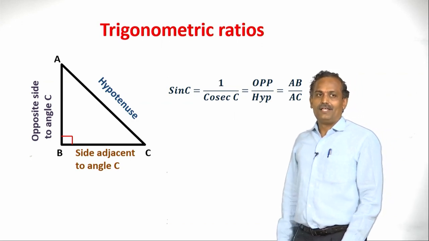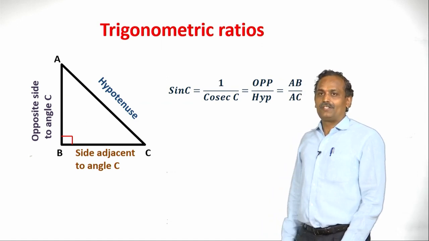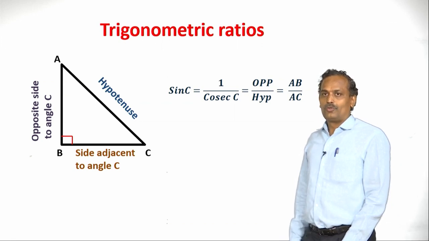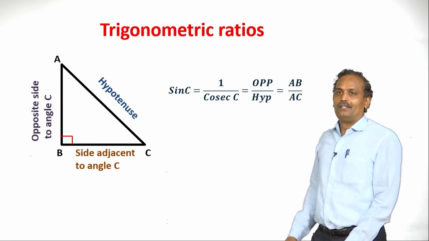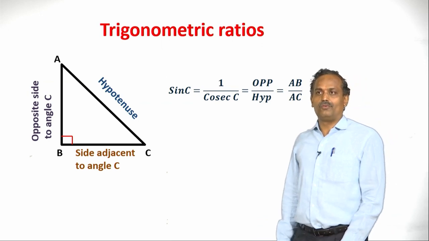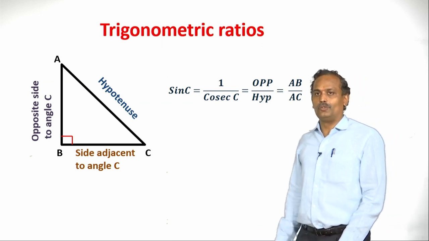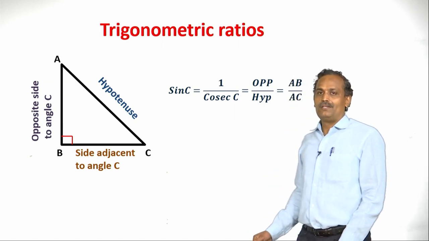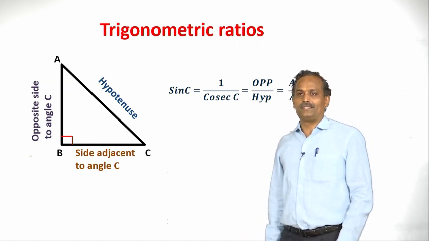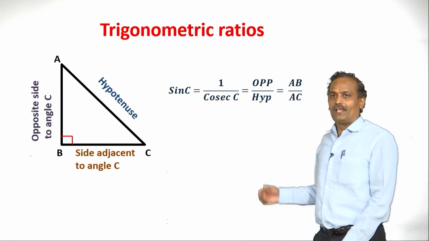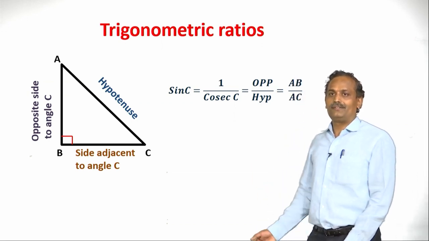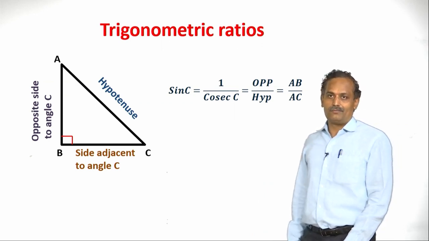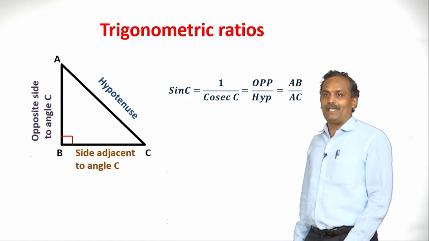Sin C has its inverse function, it is 1 by cosecant C. So, cosecant and sin are inverse functions of each other. Sin C and cosecant C are inverse to each other. Therefore, how can we define cosecant C? Cosecant C is hyp by op, as sin C is op by hyp. In this diagram, cosecant C is AC by AB.